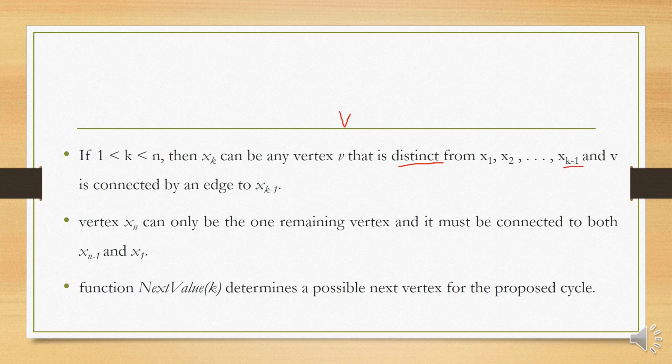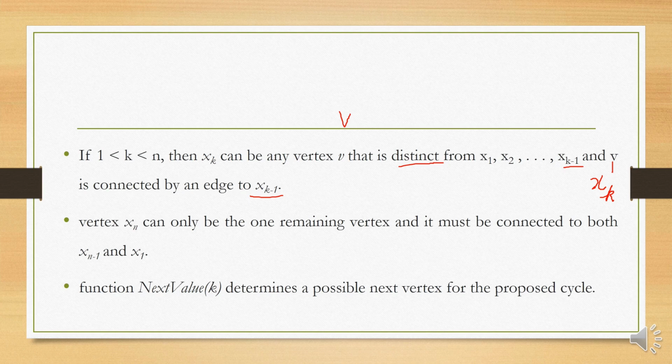This vertex v should be connected by an edge to its previous vertex on the path, that is x of k minus 1, because v represents the kth vertex, so it should be connected by an edge to the previous vertex.